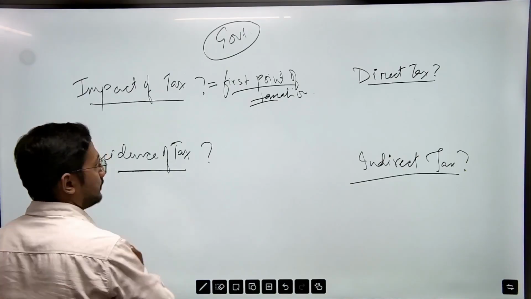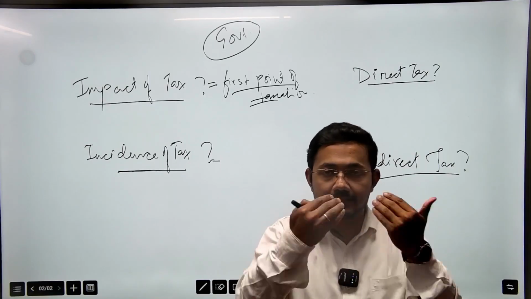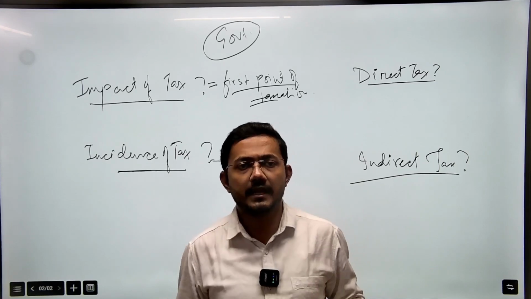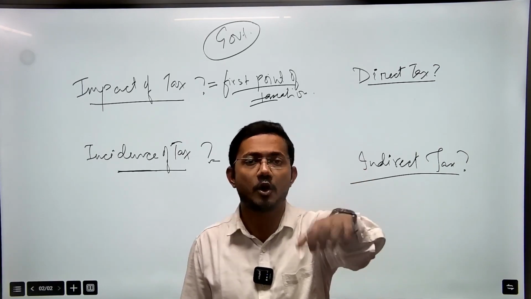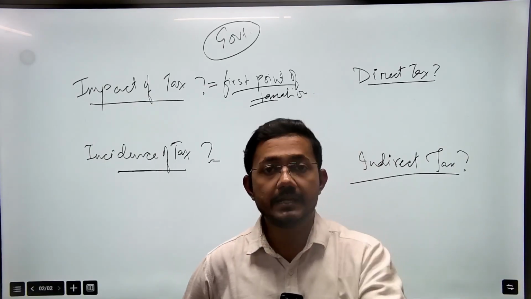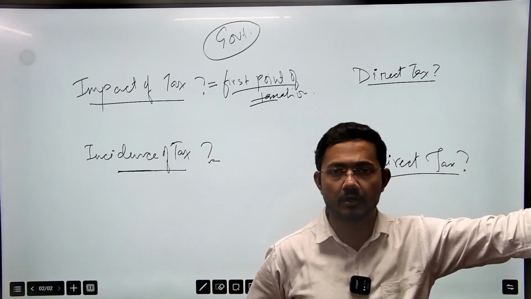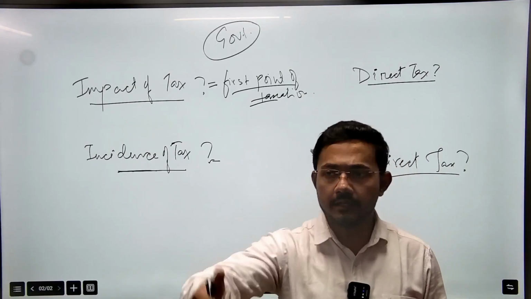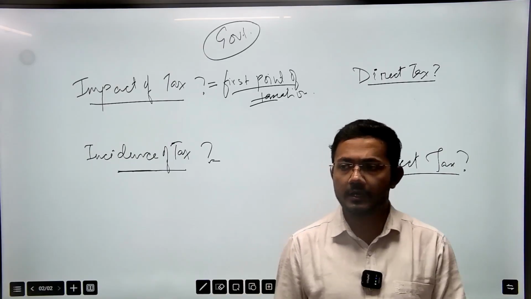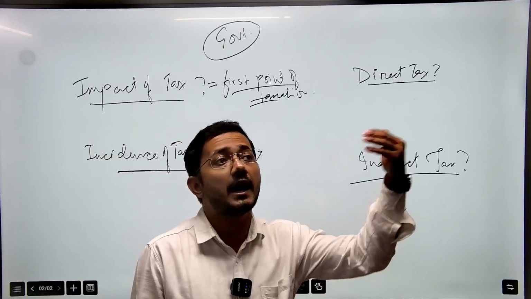Then comes the incidence of tax. What does this mean? Incidence of tax means the tax burden. Can the tax burden be transferred or not? Sometimes in certain taxes the government has claimed its tax from you, you have paid the tax, but you cannot recover the amount. But in some cases you have paid the tax to the government in the first instance, but in the subsequent supply chain or subsequent steps of transactions, you have reclaimed your tax amount from another person.